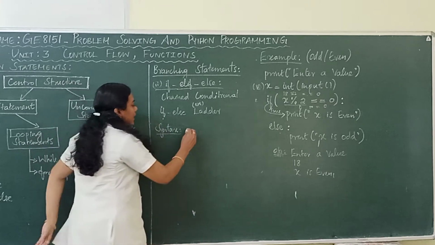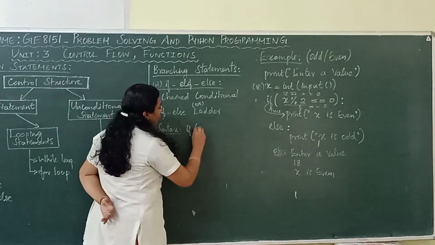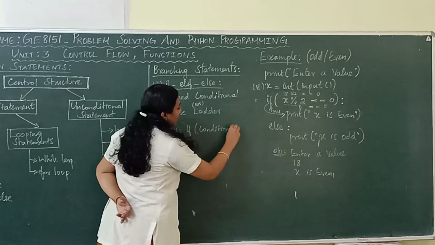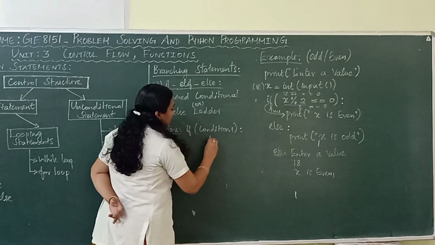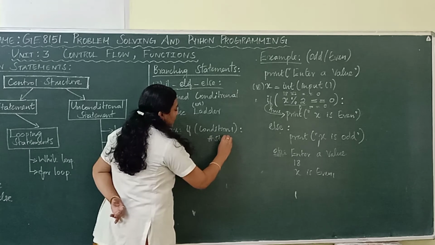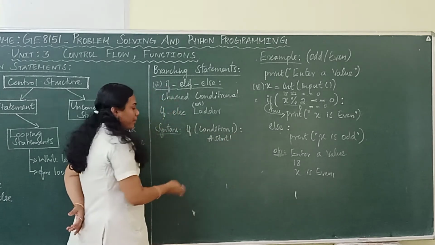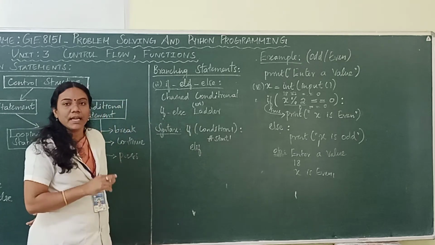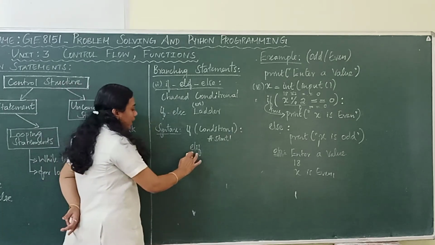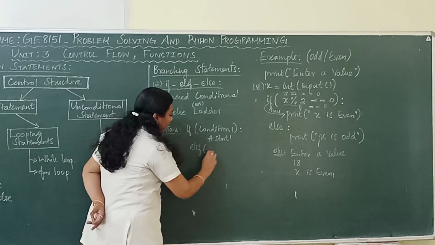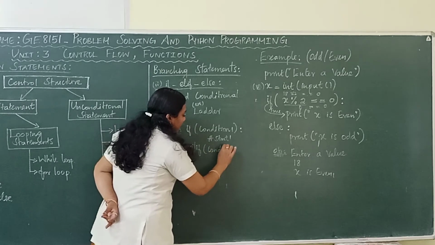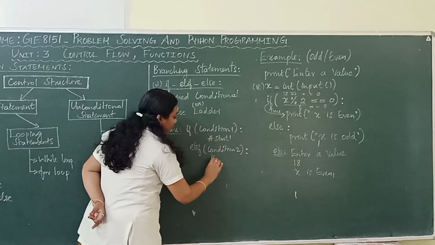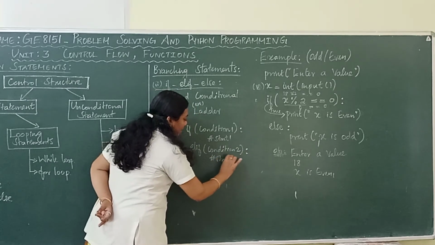So the syntax is: if followed by the first condition. We are going to use more than one condition now. Condition number 1, followed by the statement for condition 1. Otherwise, elif, which is again a keyword, followed by the second condition, condition number 2, colon, followed by statement number 2.